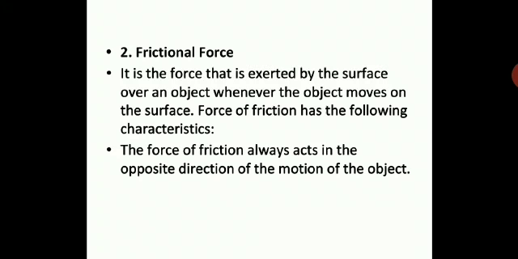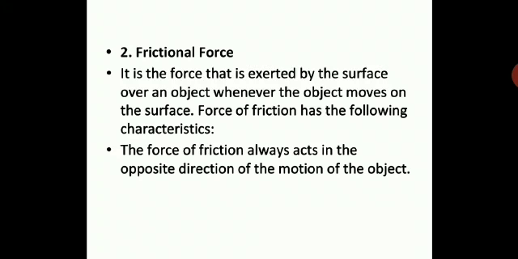So this force is extremely important. It is the force that is exerted by the surface over an object whenever the object moves on the surface. Force of friction has the following characteristics. The force of friction always acts in the opposite direction of the motion. It acts in the opposite direction naturally, because it has to act, otherwise the object will not stop. It has to act opposite to the motion.